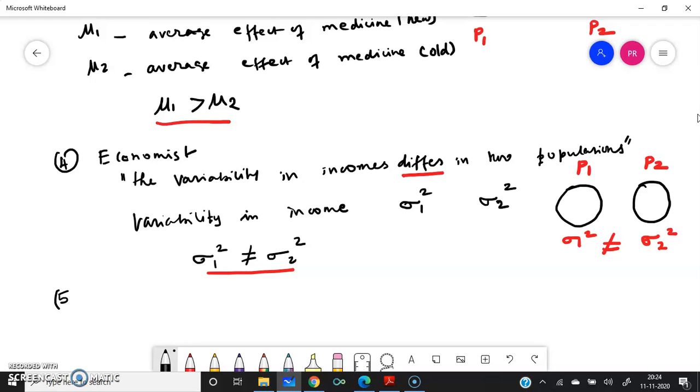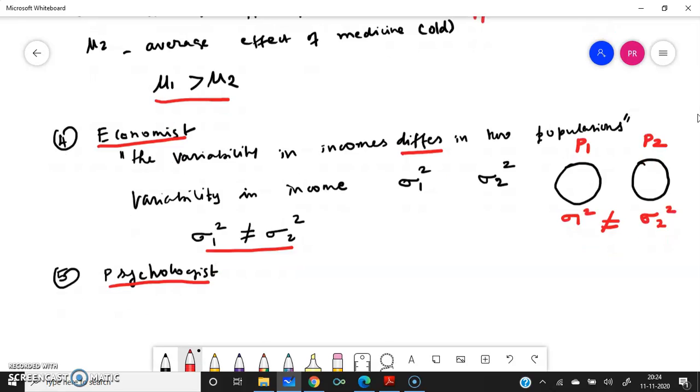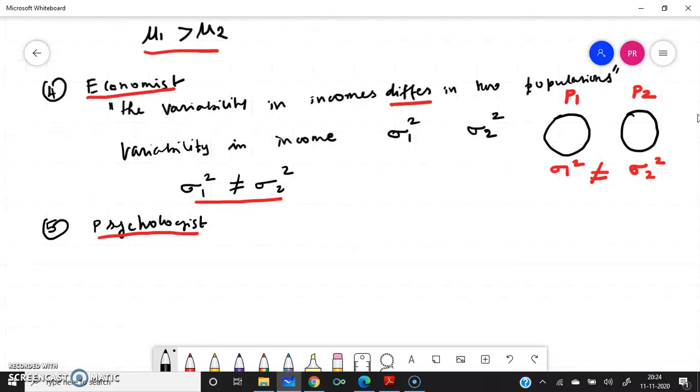Now we go to the fifth example, that is the psychologist. Economics claimed something, we'll see what the psychologist is claiming. So he is giving the statement, postulate.